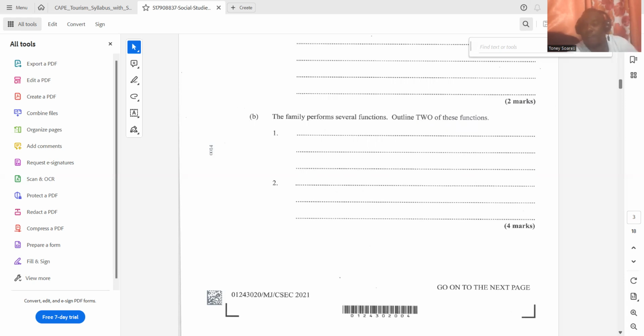So one function of the family would include procreation. This is the continuation of the human race, where the family have babies. Socialization is where the family teaches its members how to function in society and to be good citizens. Economic unit is where the family provides for its basic needs: food, clothing, shelter.